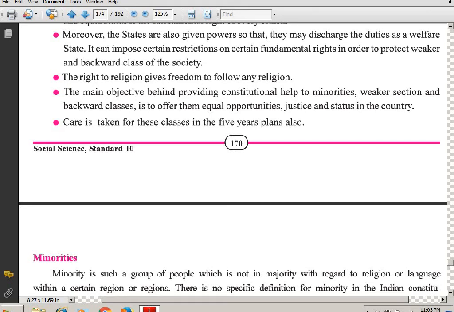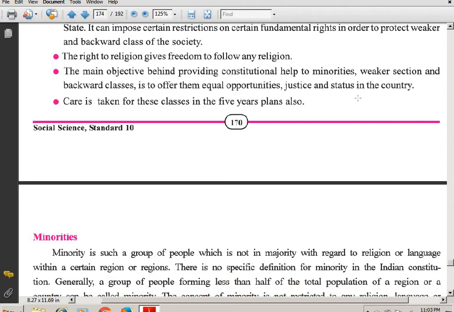The right to religion gives freedom to follow any religion. Each person staying in our country is free to follow his or her own religion, whichever religion they like. Once they are above 18, they choose their own religion. So that freedom is there.